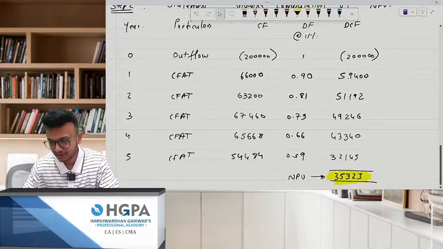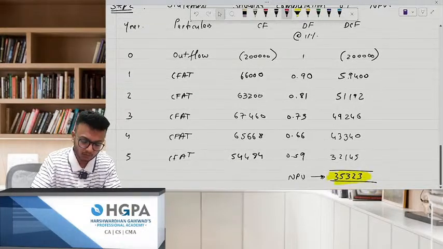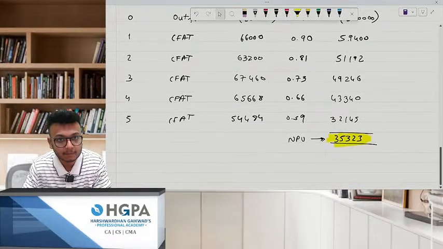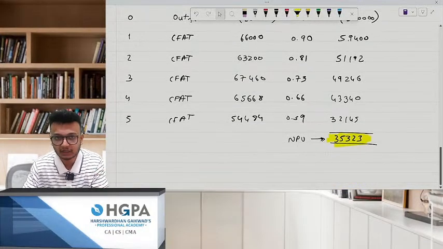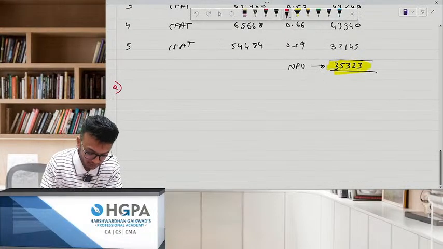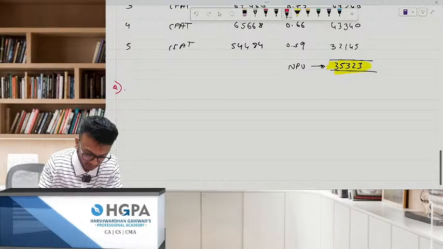Okay. Chalo. Is this done? Now we'll add one more question. So tell me one thing. As per now, what is your answer? Yes, the NPV is positive. We will go ahead with the machine. As simple as that. But just add one more question to this, please.